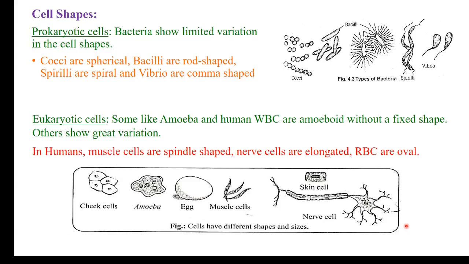Eukaryotic cells also show a variety of cells. There is large variation in the eukaryotic cells regarding the shape of the cell. In human beings itself, the cells are of different types in our body. We see our nerve cells are very long and elongated, thin fiber-like cells. Muscle cells are different. The RBCs are different, WBCs are different. WBCs are basically amoeboid cells. They do not have a fixed shape. In other organisms also cells vary and they show different types of shapes.